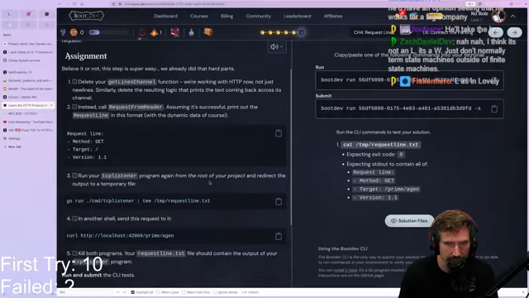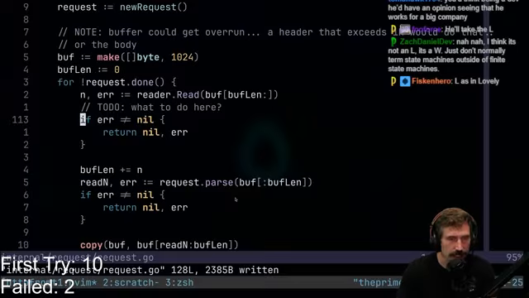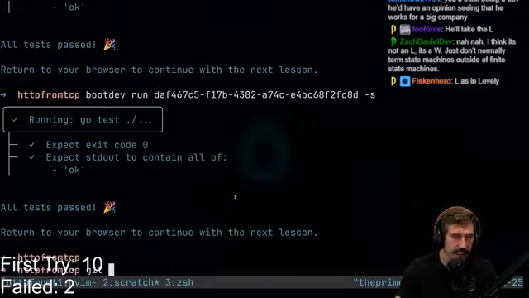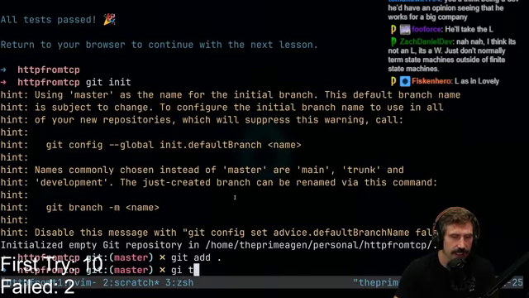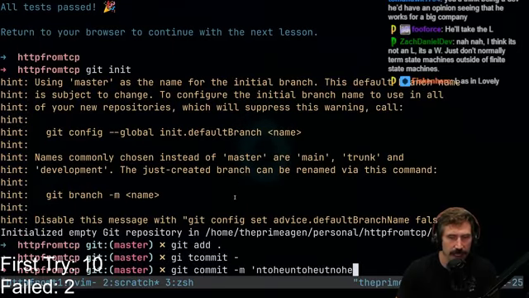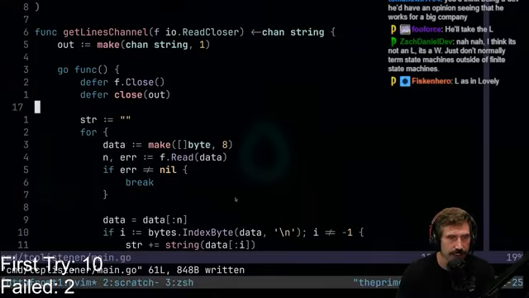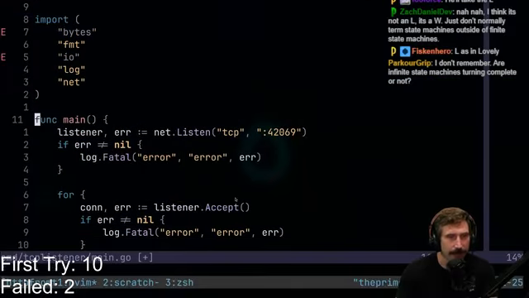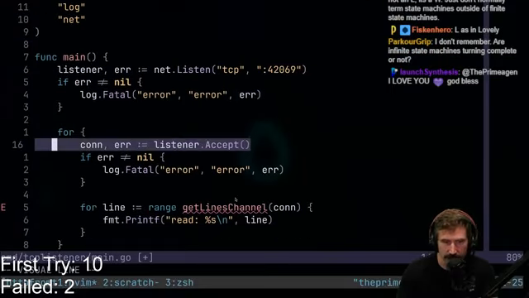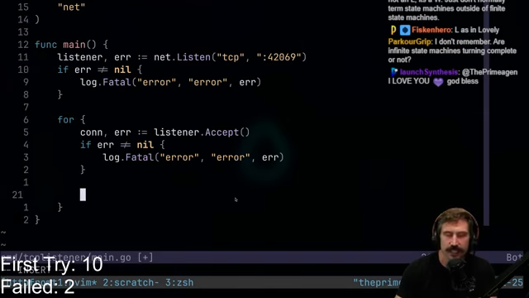Run your TCP program again from the root and redirect it. Yep, we can do that. Okay, so let's go like this. I don't have this. Git init, git add this, git commit, blah, blah, blah. I could have done Batman, but we didn't do Batman. There we go. So I'm going to go like this. TCP listener main.go. So let's just take this and delete that out. We're going to get a new listener. We're going to get a new connection. And we're going to go like this.